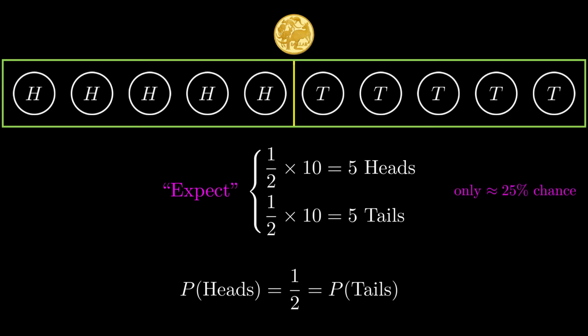So we're not saying that it should end up as 5 heads, 5 tails. We're not even saying that it's likely to end up 5 heads, 5 tails. It's actually not likely that it'll end up that perfect, right? But mathematically, based on theoretical probabilities, we mathematically expect it. It's a bit weird because we don't actually literally expect it, but we mathematically do.